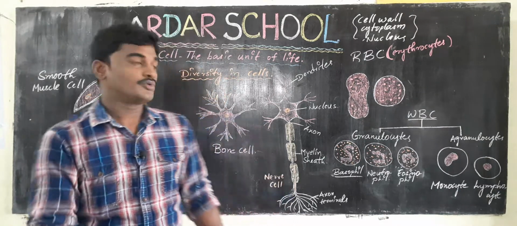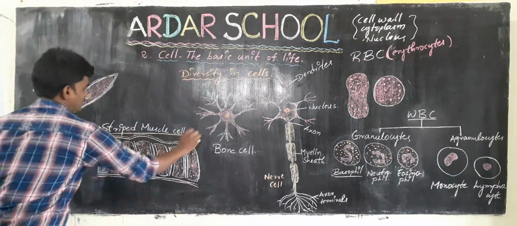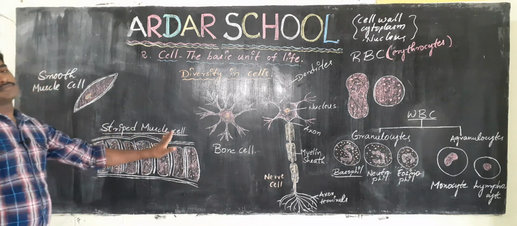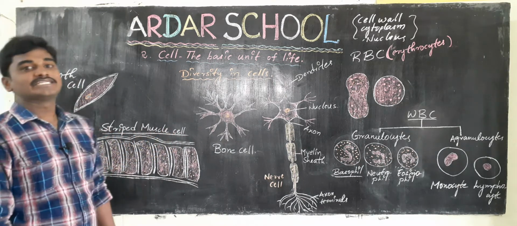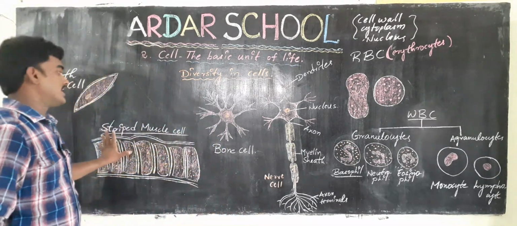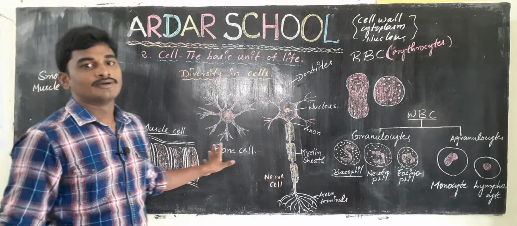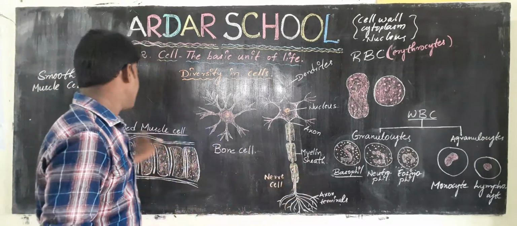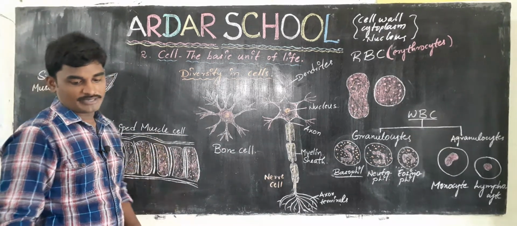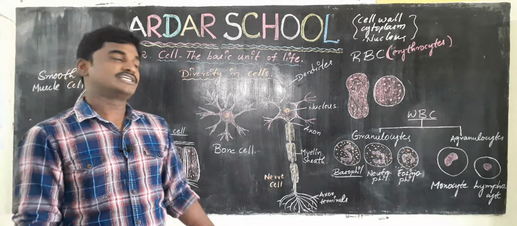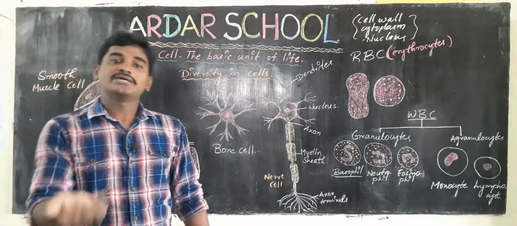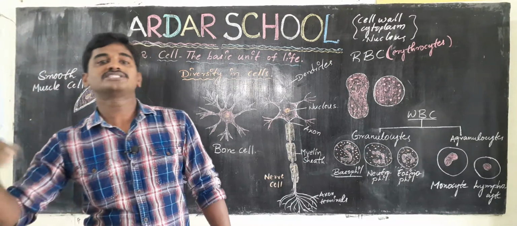And also the striped muscle cell. We can call the striped muscle cell a striated muscle cell also. These cells are highly organized tissues in our body. What is the primary function of these striated muscle cells? Convert chemical energy into physical energy.